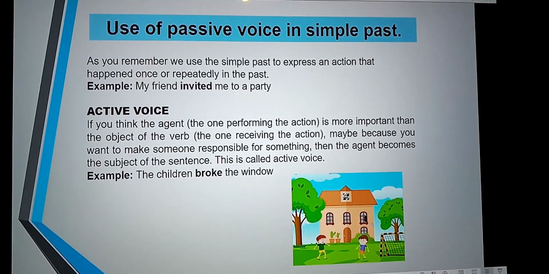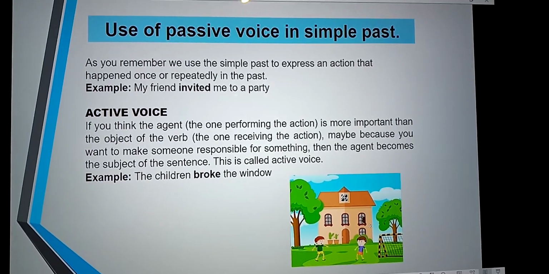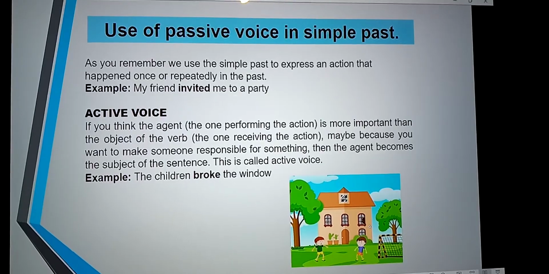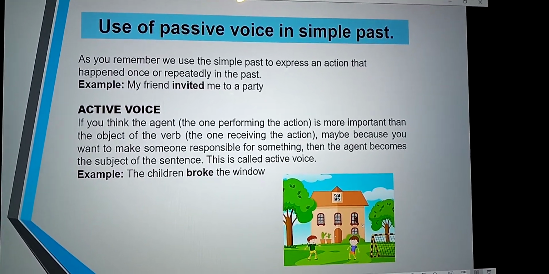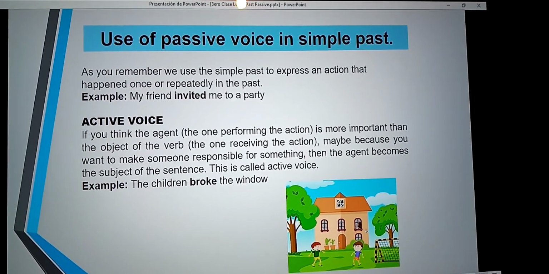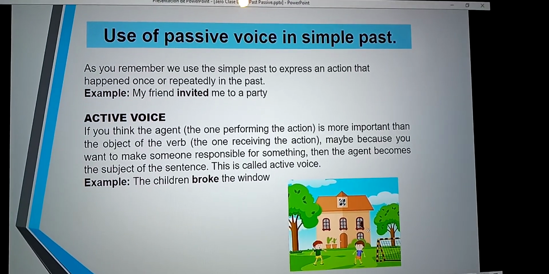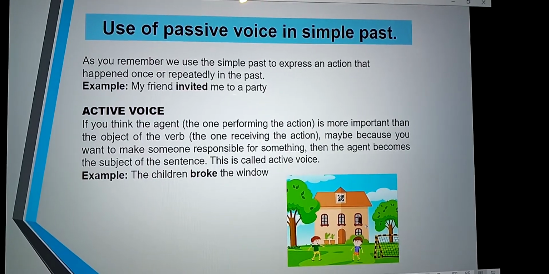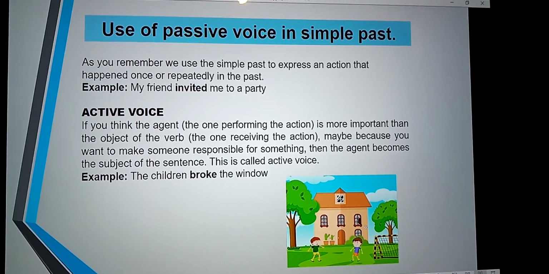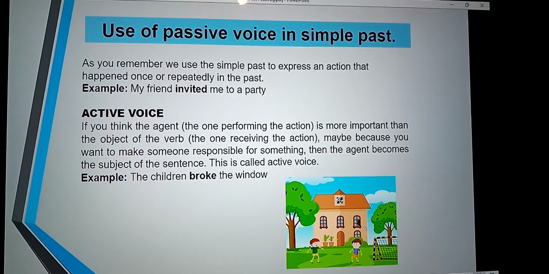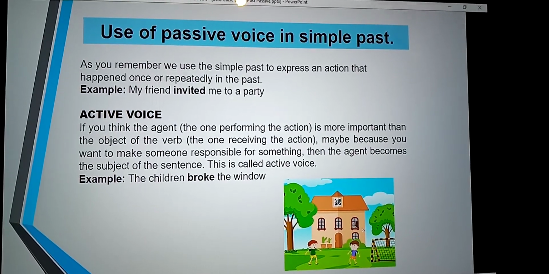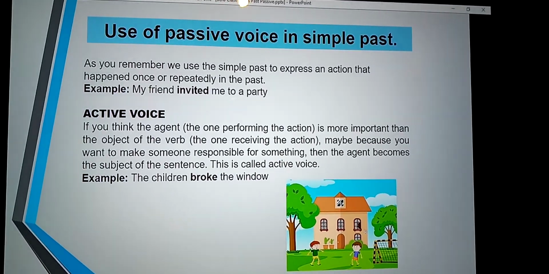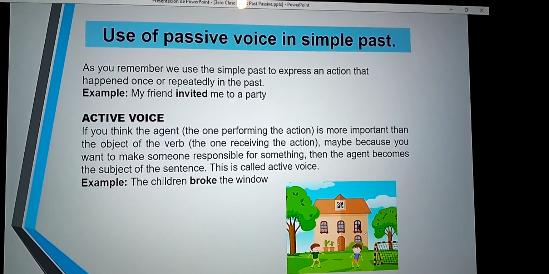Next, use of passive voice in simple past. As you remember, we use the simple past to express an action that happened once or repeatedly in the past.